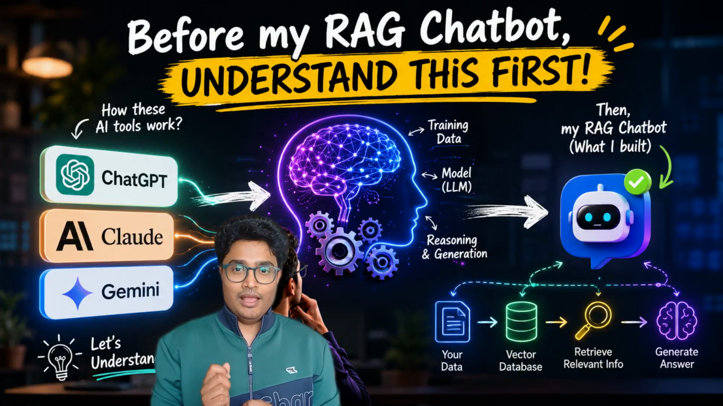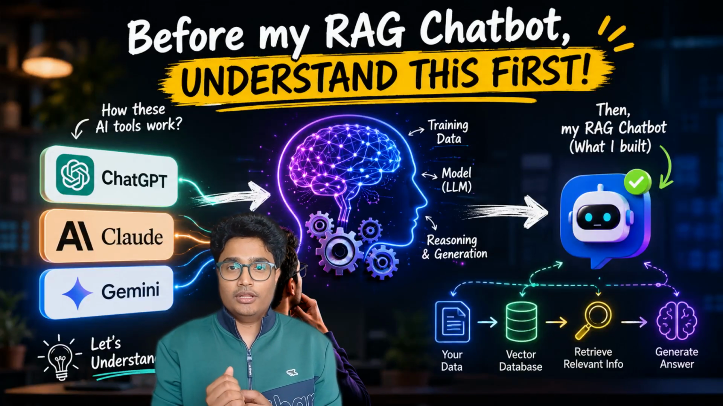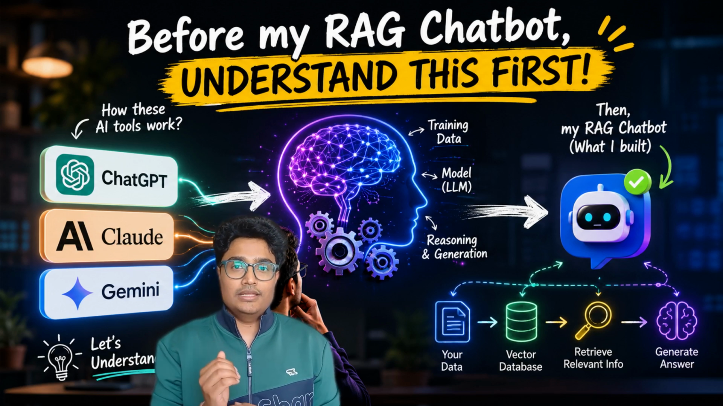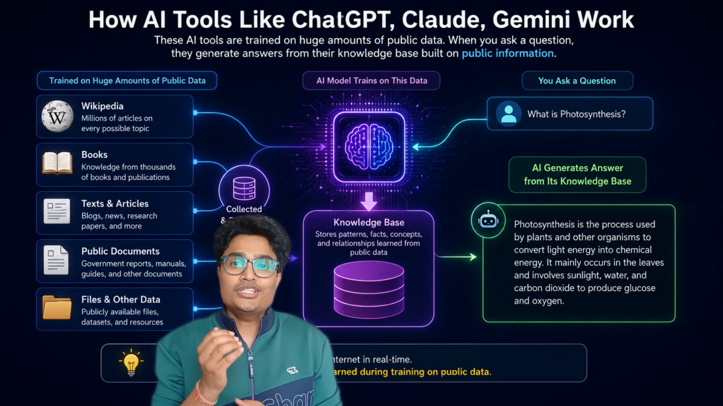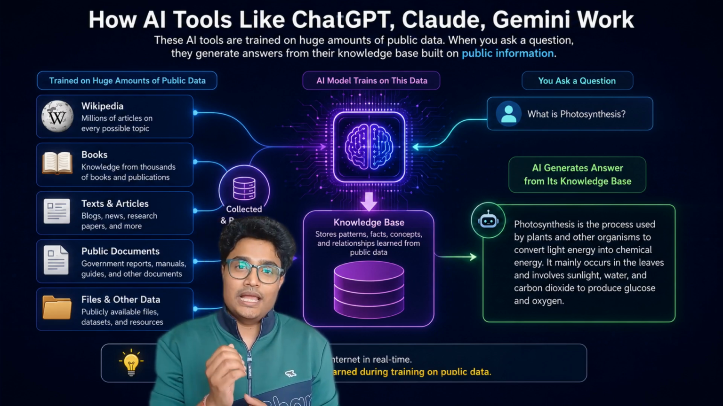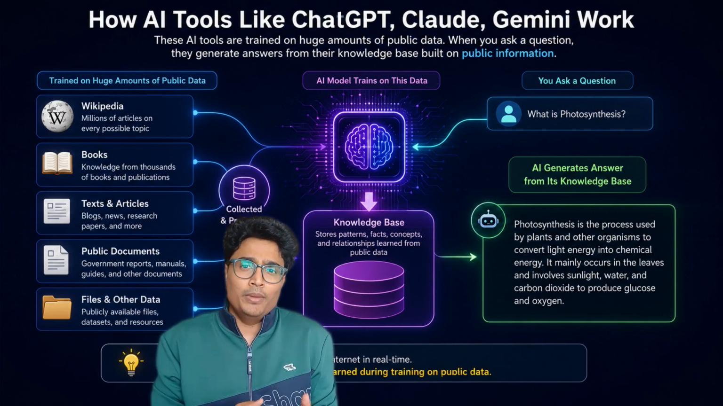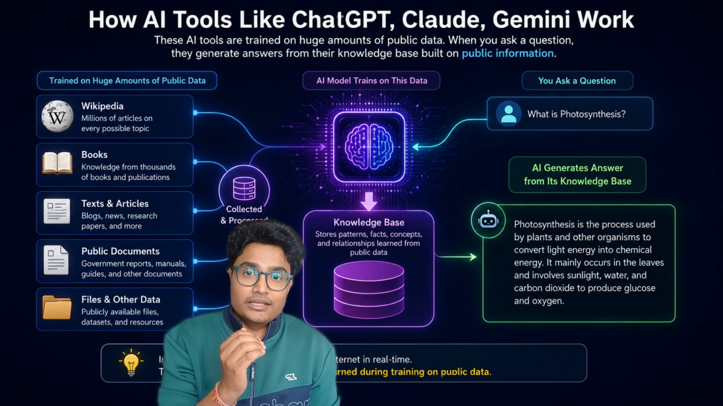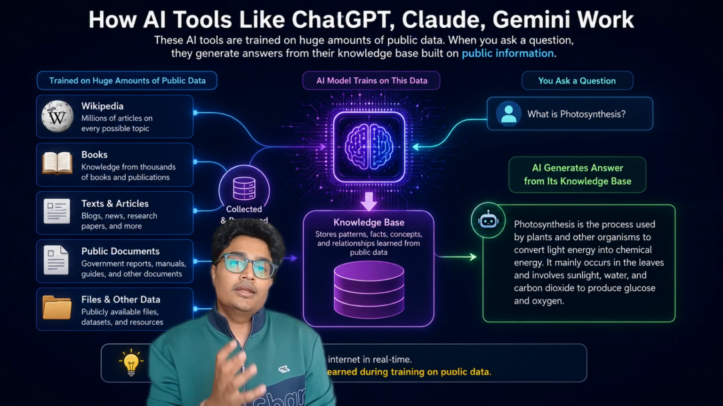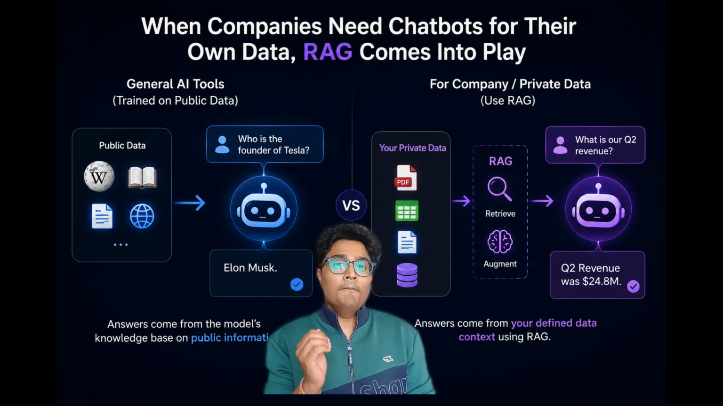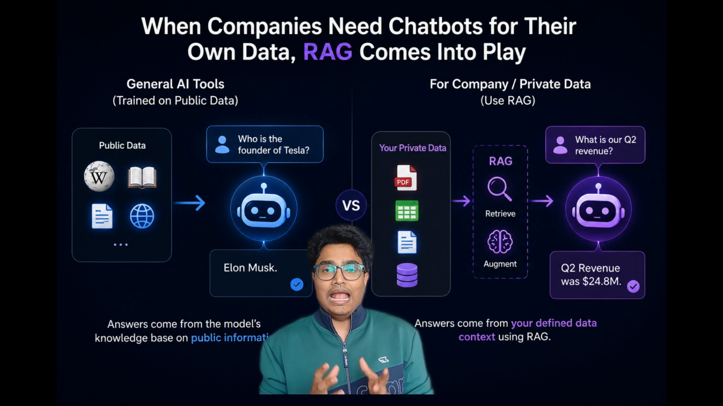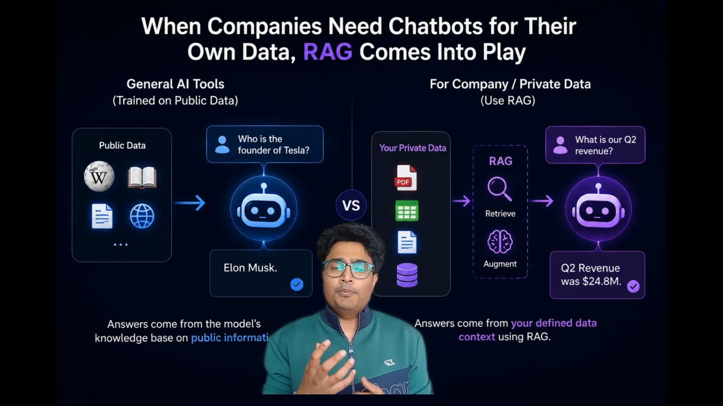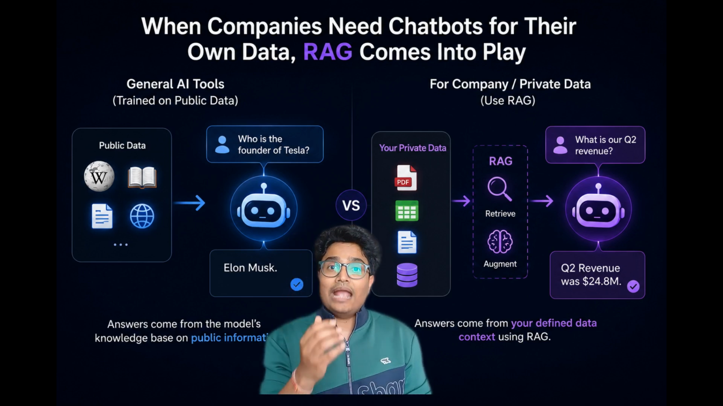Before I explain how I built this AI chatbot, let's first understand how tools like ChatGPT, Claude or Gemini work. They are trained on a huge amount of public data like websites, books, Wikipedia, documents and more. When you ask a question, they use that knowledge to generate an answer. But what if a company wants to use private data that cannot be shared publicly, and they want to build an AI chatbot or an AI system? That's where RAG comes into the picture.